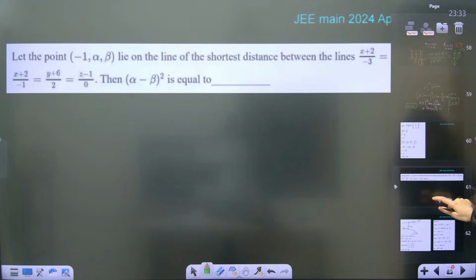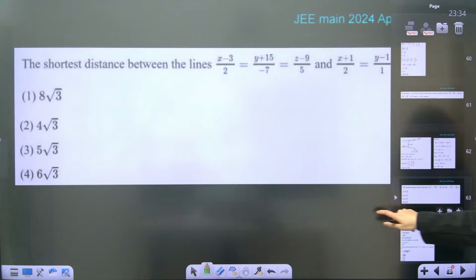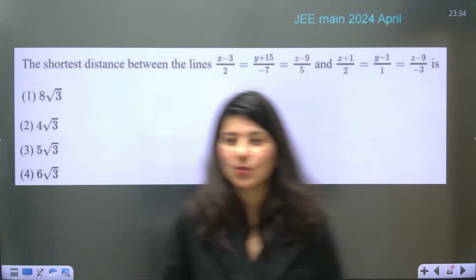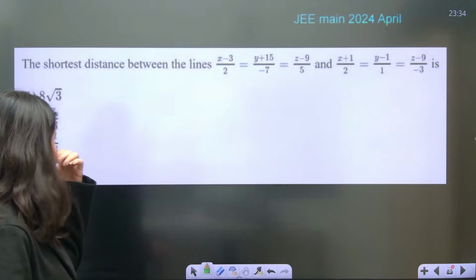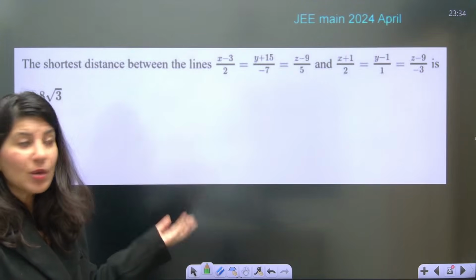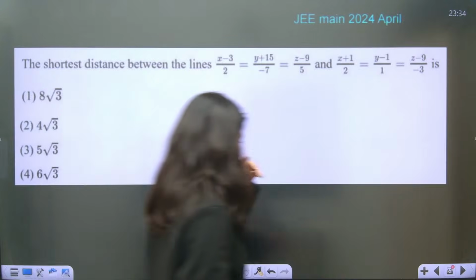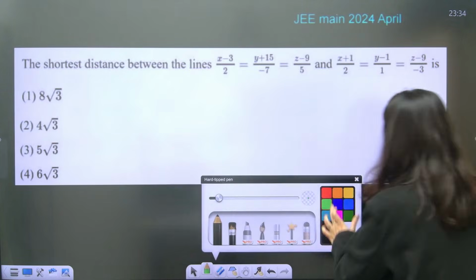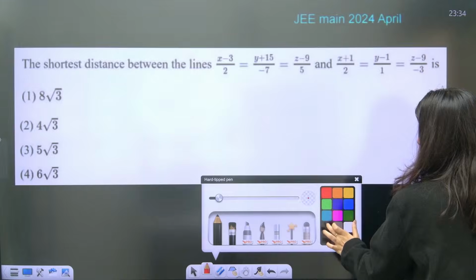Now one more question. Direct question. Can you see the shortest distance between these two lines? Can you see, direct question? So again, direct formula you have to apply. JEE Main 2024, direct formula. Okay, so let me just solve this for you.